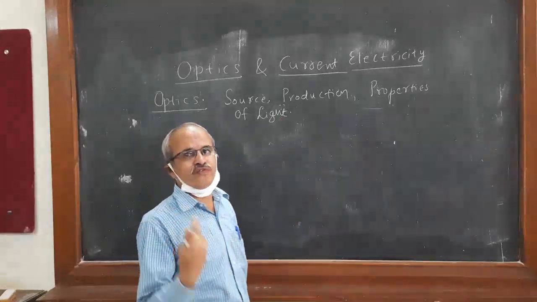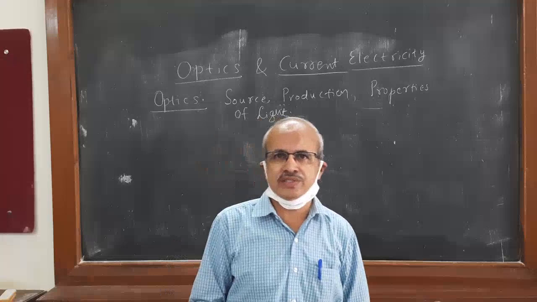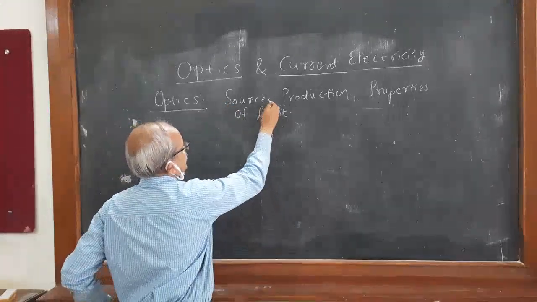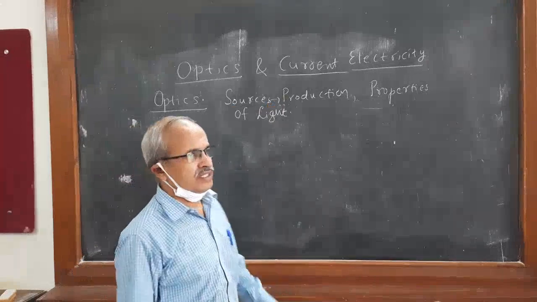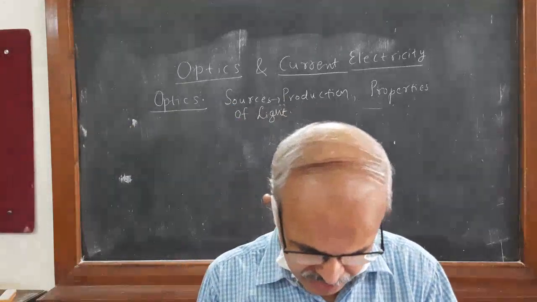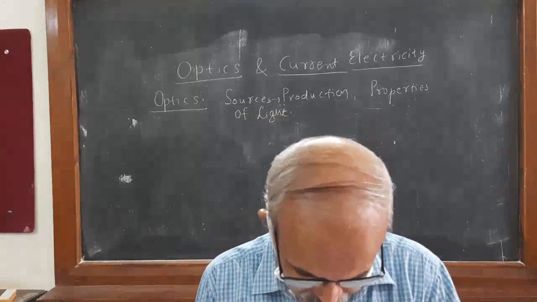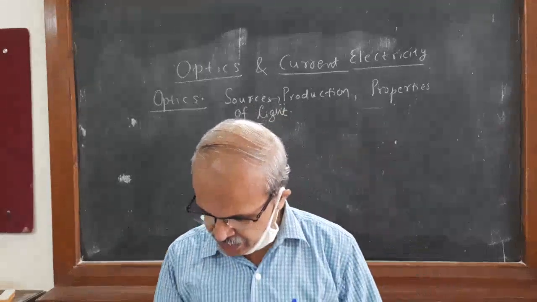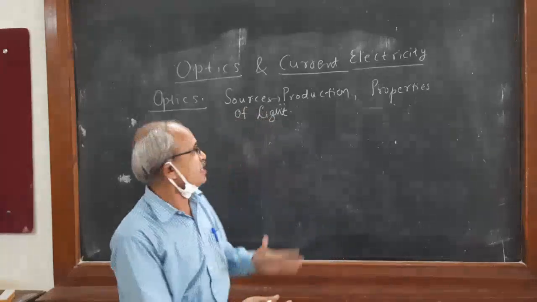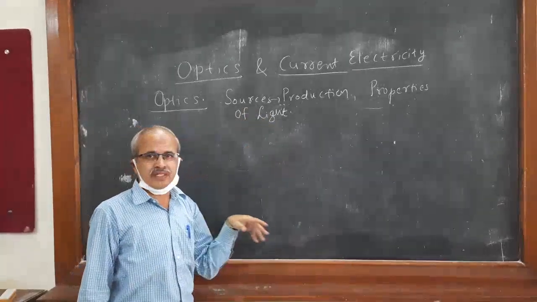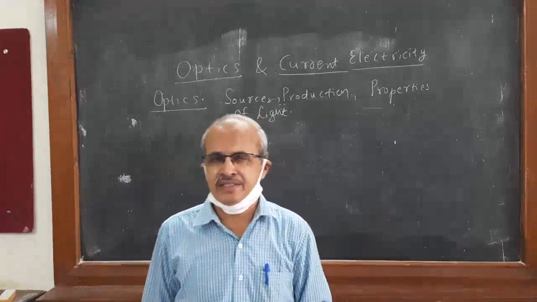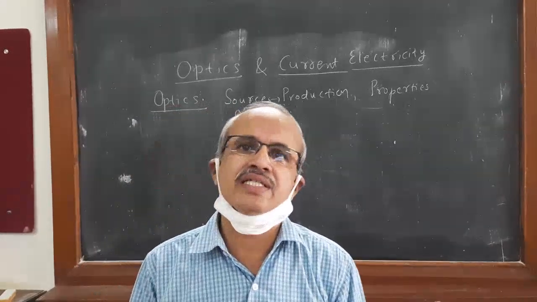Optics is the branch of physics which deals with the production, sources, and the properties of light. They all come under this branch of physics called optics. Now, some part of optics you have already studied in second PUC science, or earlier you might have studied in the SSLC also.